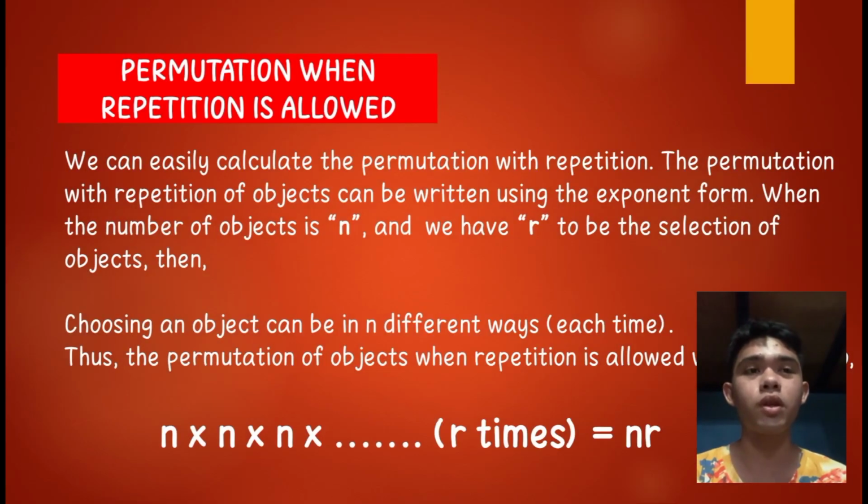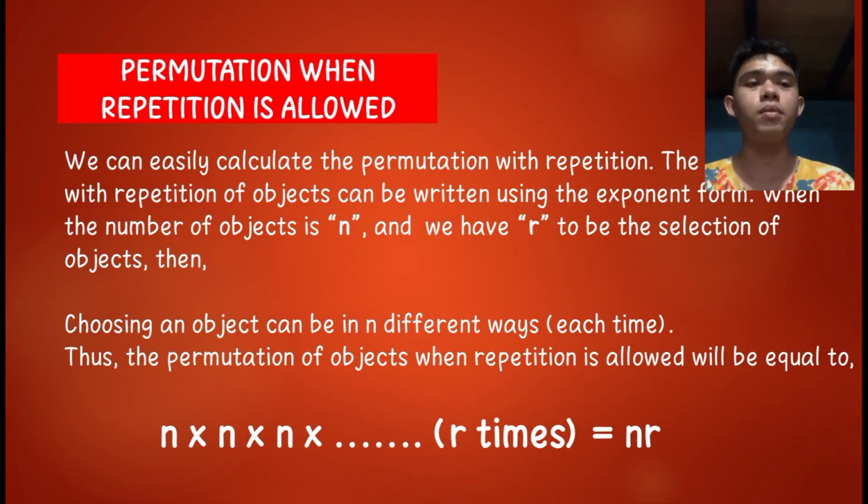So next is permutation when repetition is allowed. We can easily calculate the permutation with repetition. The permutation with repetition of objects can be written using the exponent form. When the number of objects is n and r is the selection of objects, then choosing an object can be done in n different ways. So the permutation of objects when repetition is allowed will be equal to n to the power r.